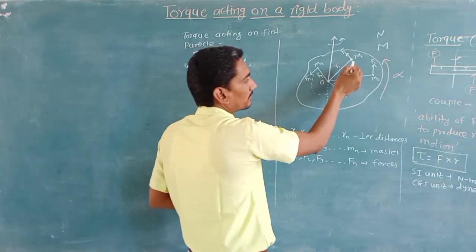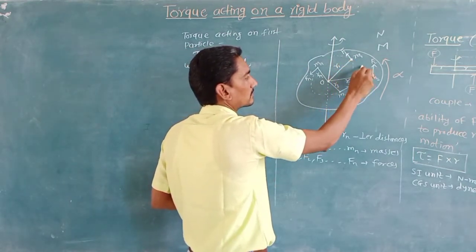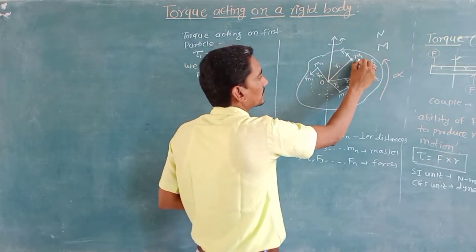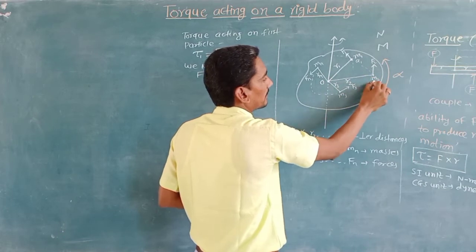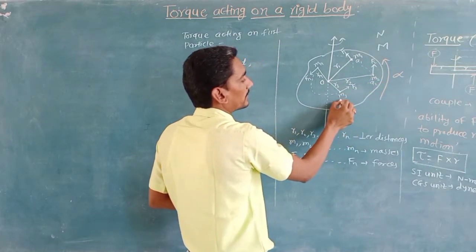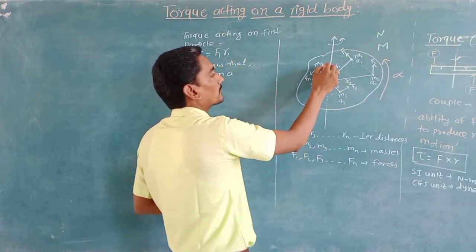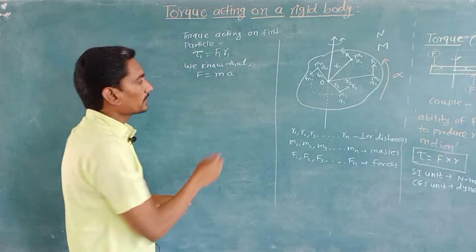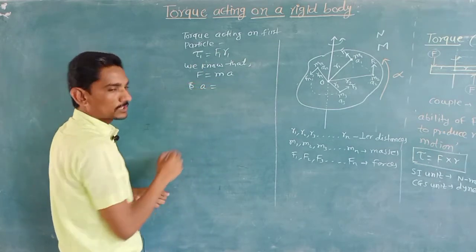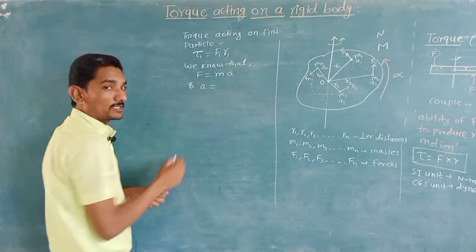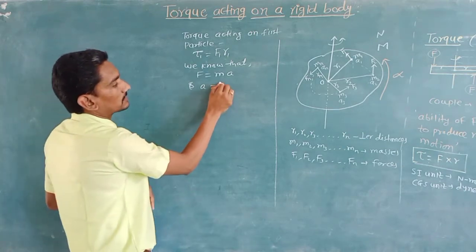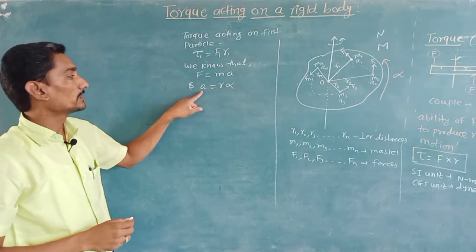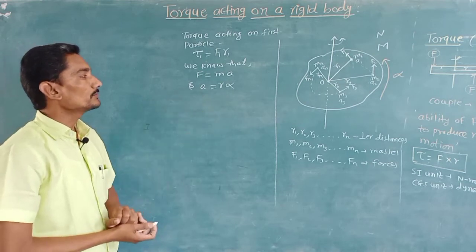All the particles are performing circular motions about these circles. Suppose the first particle has linear acceleration a1, the second particle has linear acceleration a2, and the third particle has linear acceleration a3, up to an. So F equals m into a, and the linear acceleration is given by the relation a equals r into alpha.